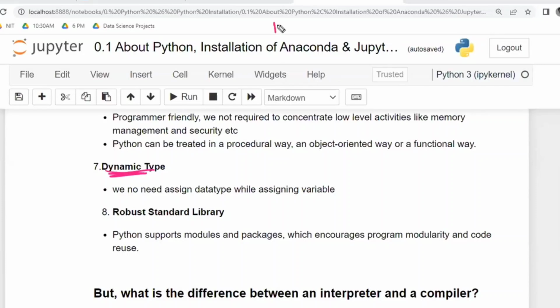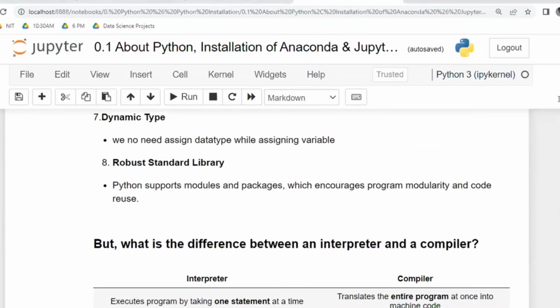In other programming languages, we have to assign the data type at the start. Int a is equal to 10, we have to write like this. We have to write the data type at the starting. But in Python, if you just write a is equal to 10, it will automatically consider the respective data type. You don't need to write the data type name specially. That is called dynamically typed. And it has robust libraries. Multiple libraries are there, which make the entire work easy.